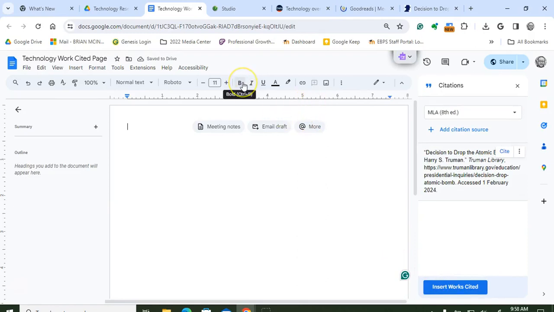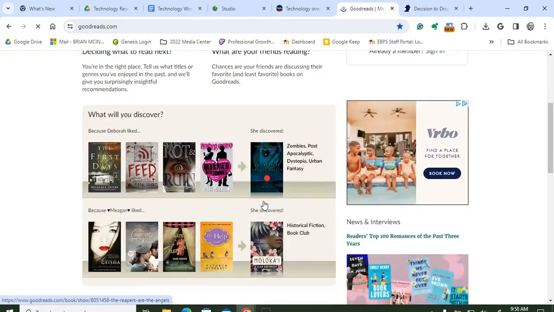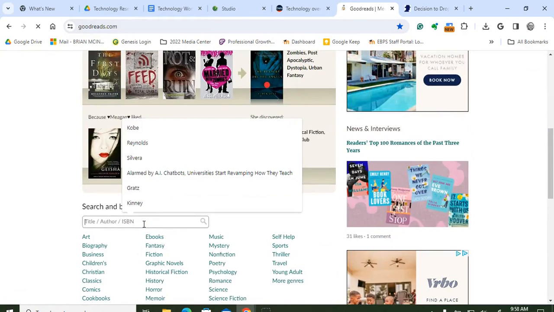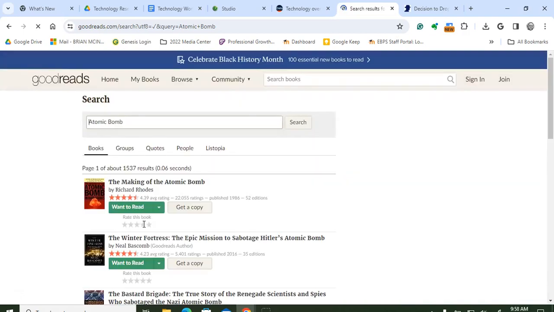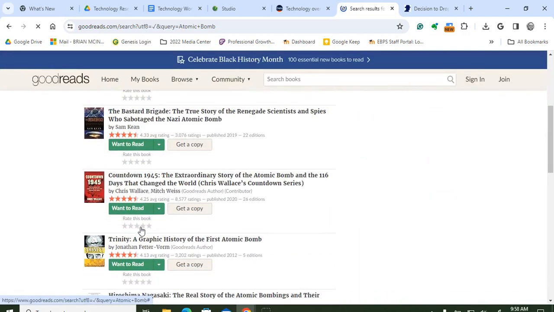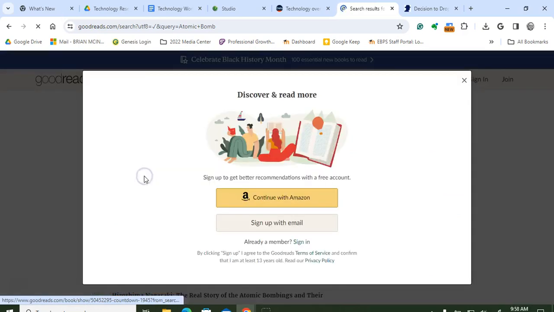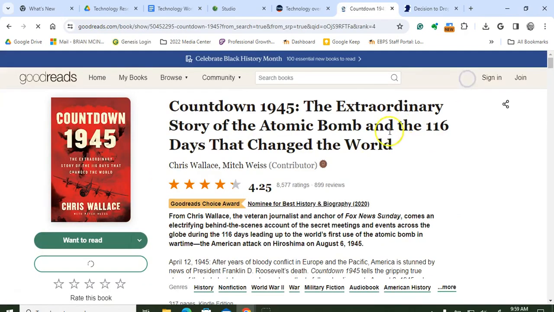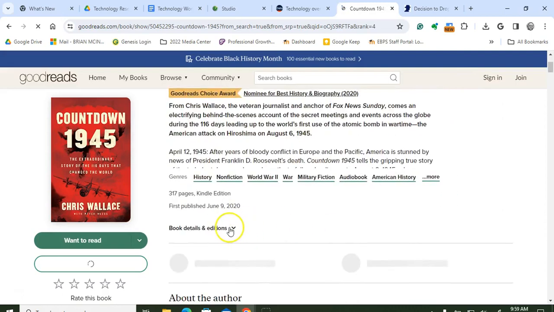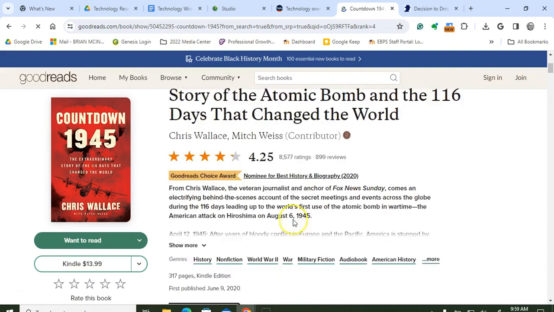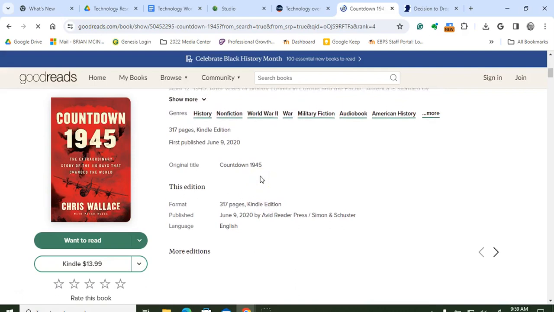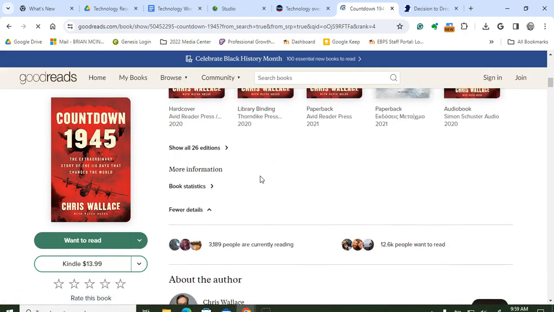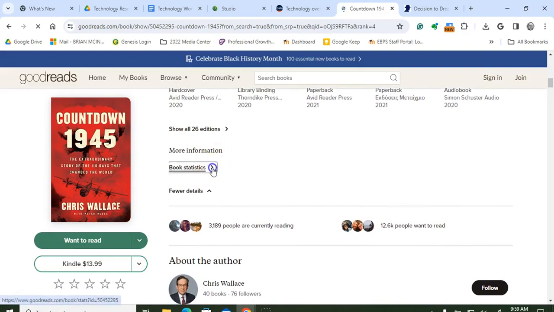One of the requirements is also to cite a book. So I have this site open. It's called Goodreads, and you can find a lot of resources here. You could just type in atomic bomb or whatever you're researching, and it should be able to pull up some resources or books related to the atomic bomb. So we'll just go to this one here. And what we're going to look for, under the book details and editions, is the title, more information, book statistics.